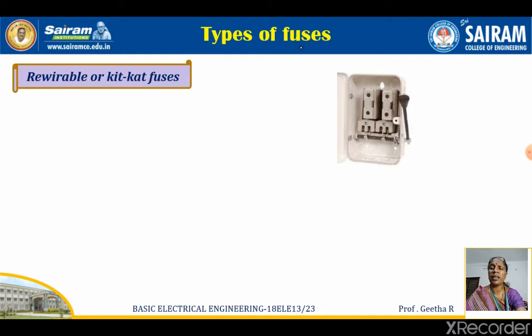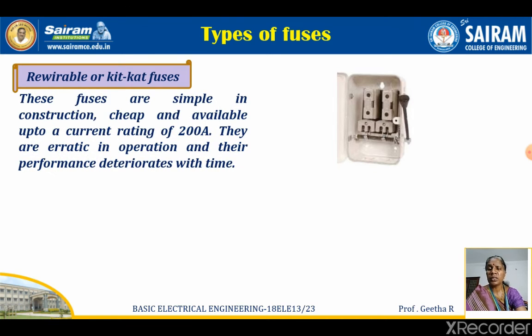One is the rewirable or KitKat fuse. Even now you can see this kind of porcelain fuse holder. When you remove this, a single wire will be there, that is nothing but a fuse. Even now you can see it in many houses, in the old houses. These fuses are simple in construction, cheap and available up to a current rating of 200 amps. They are erratic in operation and their performance deteriorates with time.